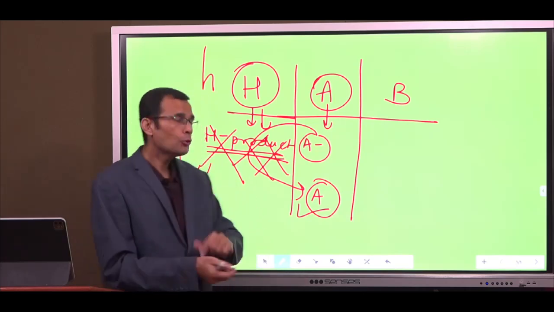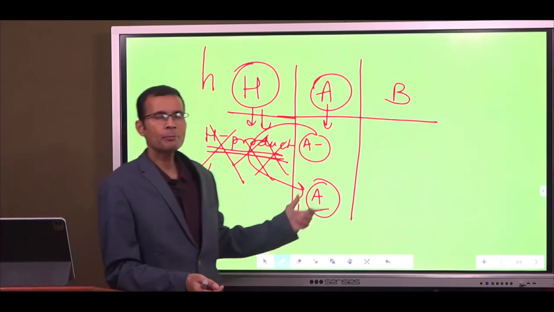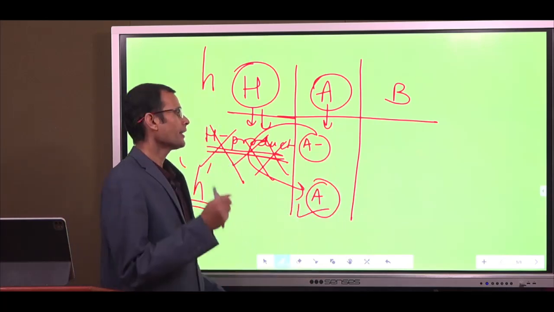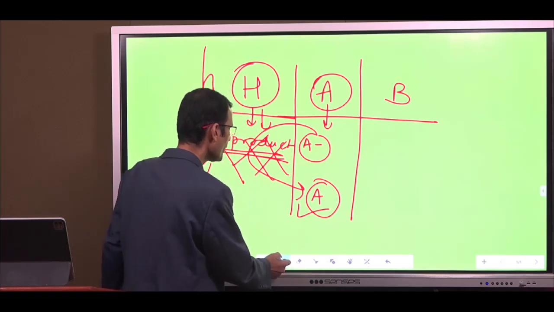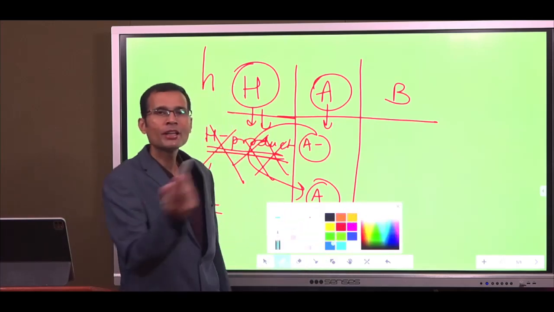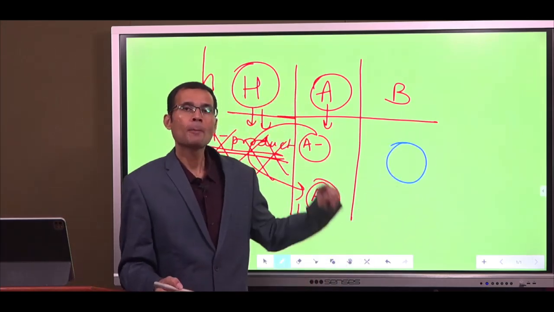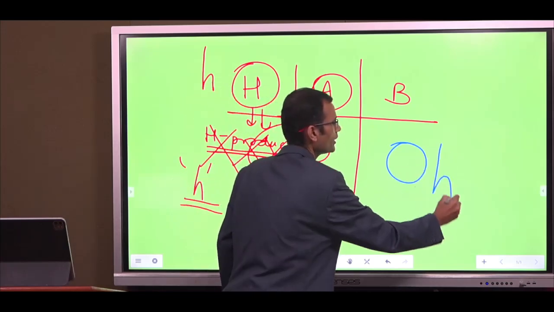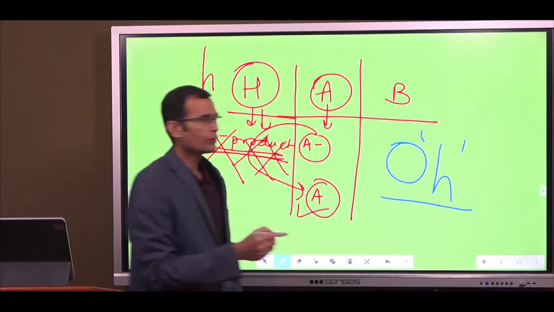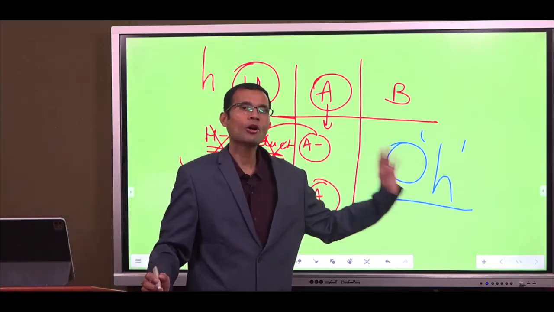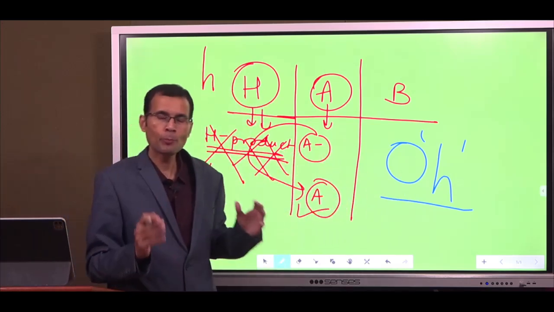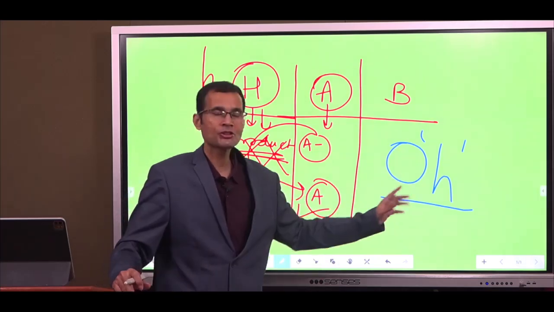So if there is no H product, then A and B antigens cannot be formed, and therefore the person's blood group will be O. But this time it is O because of H recessive. So it is commonly written as O small h. I mean, it's O blood group, but because of the H gene being recessive.